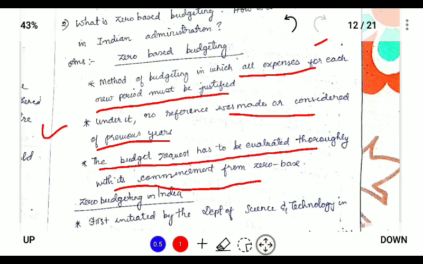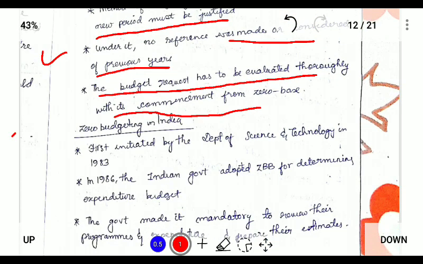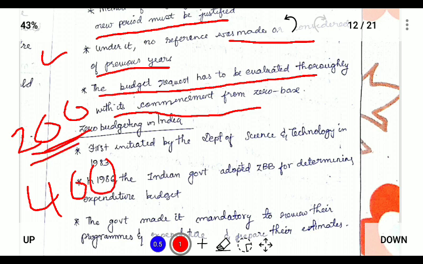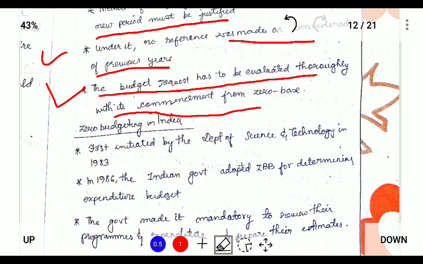For example, if the budget is starting from 200 now, and the next year the budget is allocated 400 crore, we will see how much money was allocated, and from that money alone, the amount required is to be allocated, so as to reduce the money wastages. So zero-based budgeting was initiated by the Department of Science and Technology in 1983,